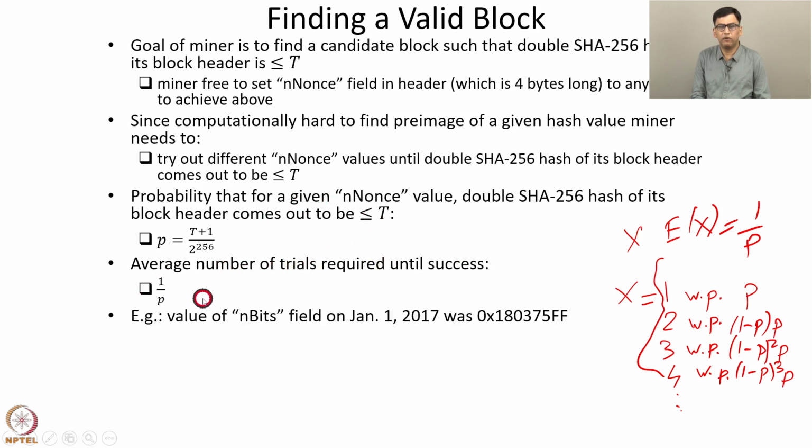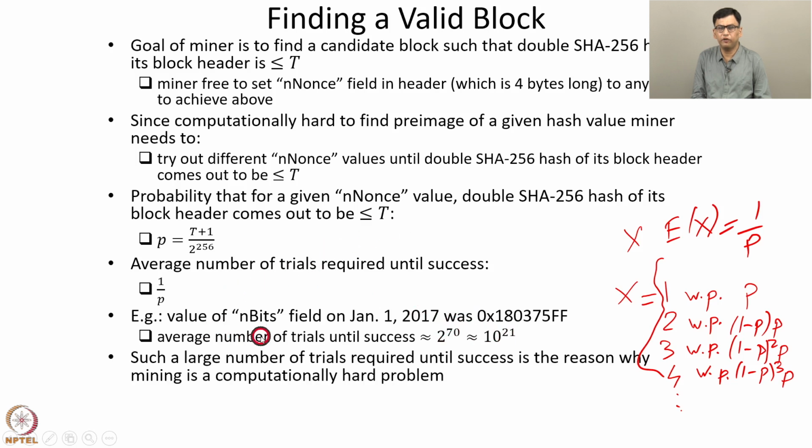Here's an example. The value of the n bits field on Jan 1st, 2017 was this, in hex, 180375FF. The average number of trials until success was approximately 2 to the power 70. If you compute this, it comes out to be 10 to the power 21.